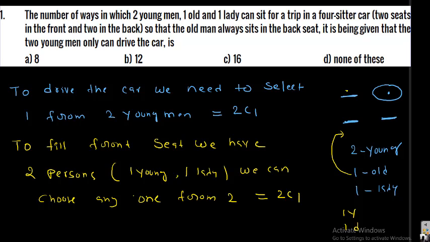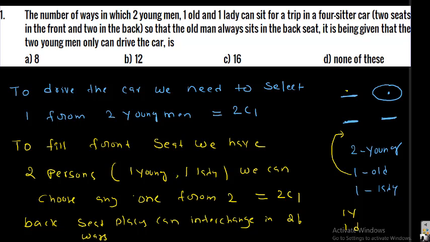Now the selection is completed. The front seat persons can't interchange their places, because the condition is that only a young person can drive the car. That's why the back seat places themselves can interchange in 2 factorial ways.